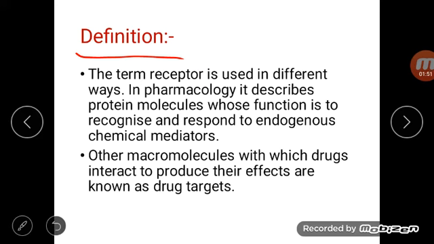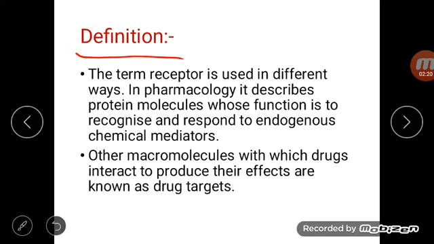But in pharmacology, it describes protein molecules whose function is to recognize and respond to endogenous chemical mediators. So receptors are macromolecules that are protein in nature and that function as recognition for the drug and respond and show pharmacological response.